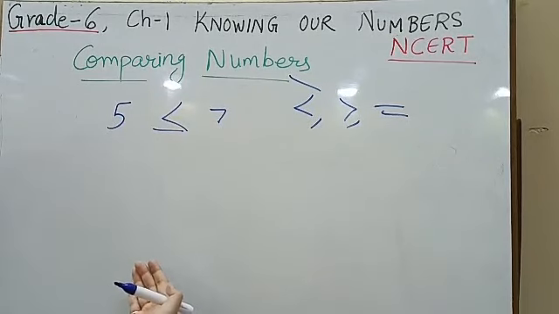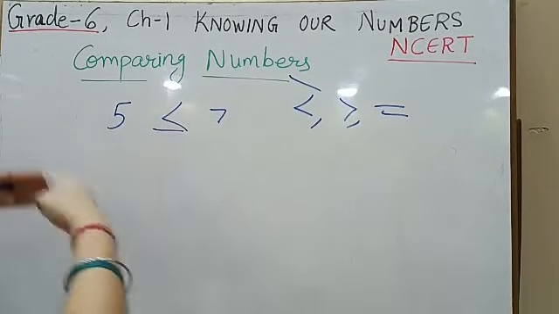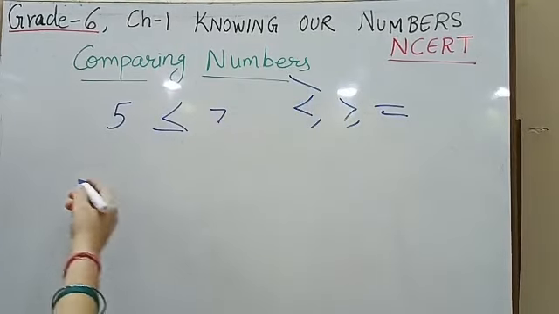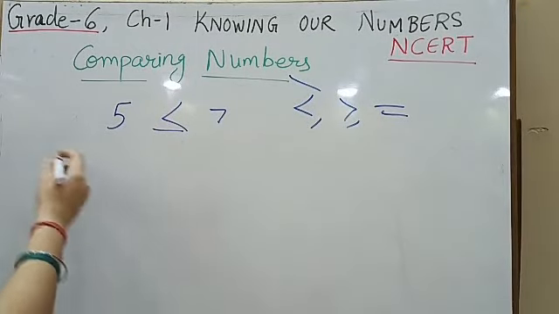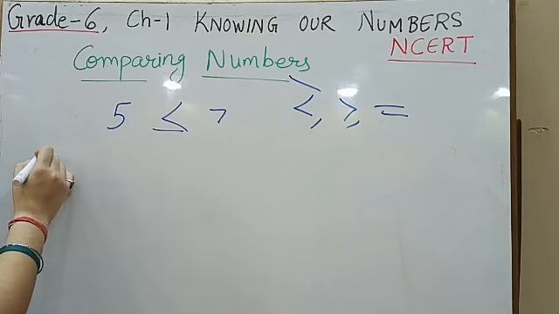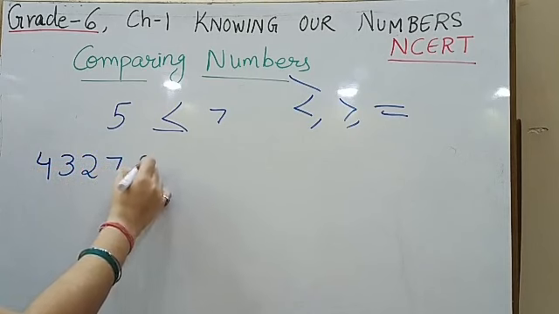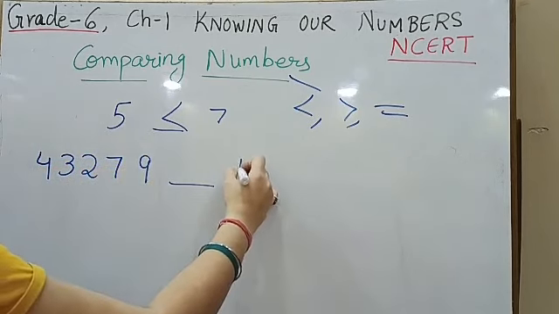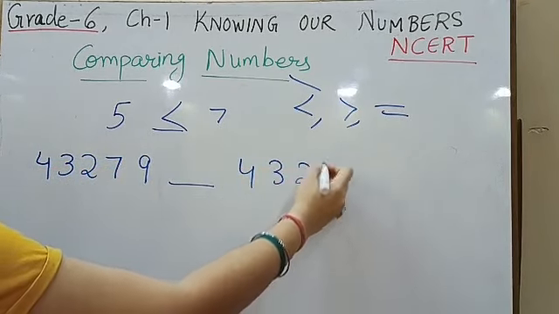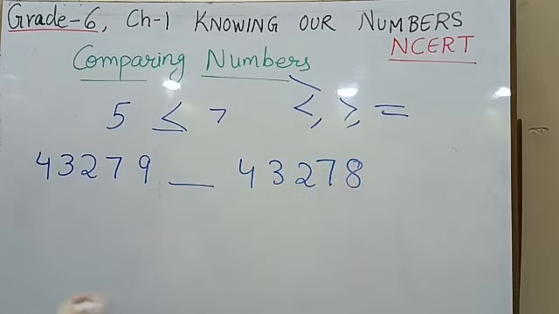When we are going to compare numbers which are beyond 4 digits, 5 digits, or let's say 7 digits also, how we are going to compare those numbers? So let's take an example of this. If I have 4, 3, 2, 7, 9. Here I have 4, 3, 2, 7 and 8.